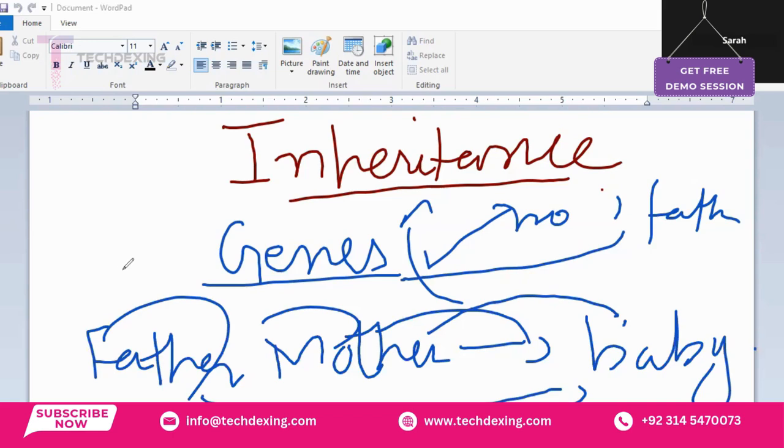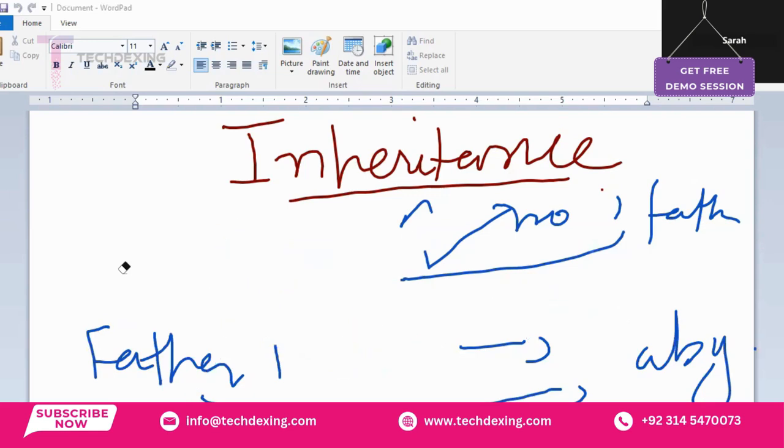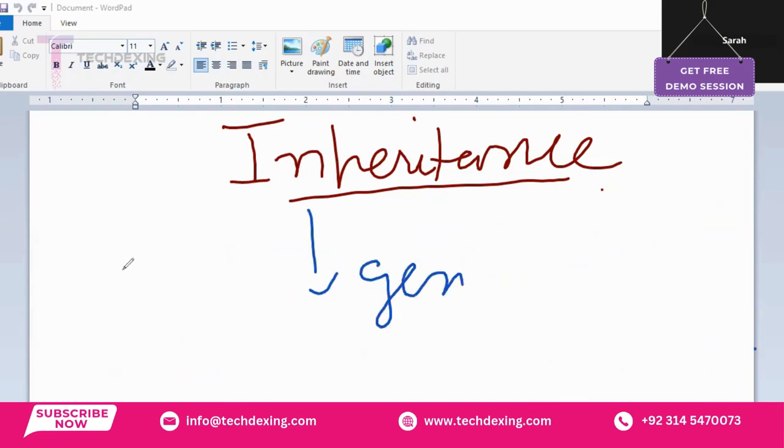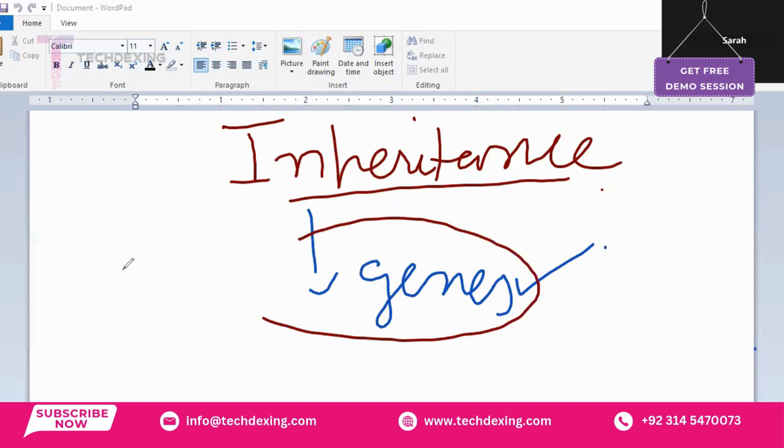For example, if we talk about eye color, hair color, height, facial features, intelligence, there are several factors on which inheritance depends. So basically, the transfer of characters or features from parents to their offspring with the help of genes is known as inheritance. Is it clear? Now we have to talk about genes. What are genes? Can you define genes?